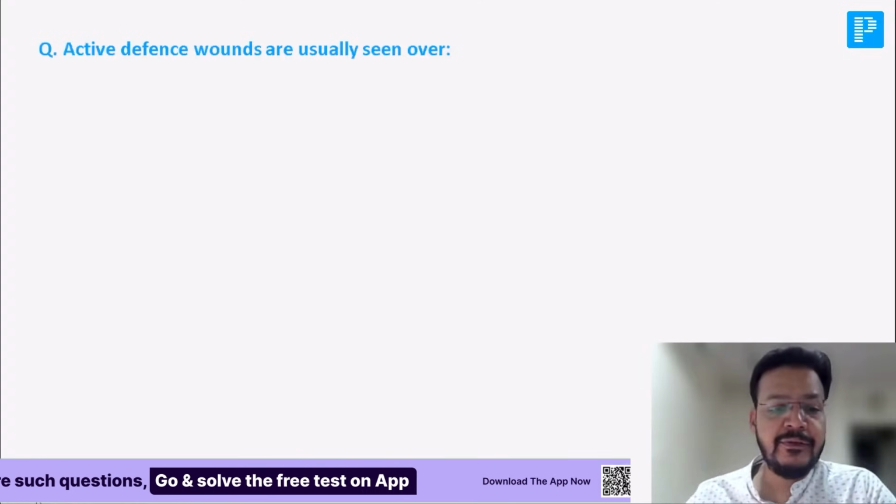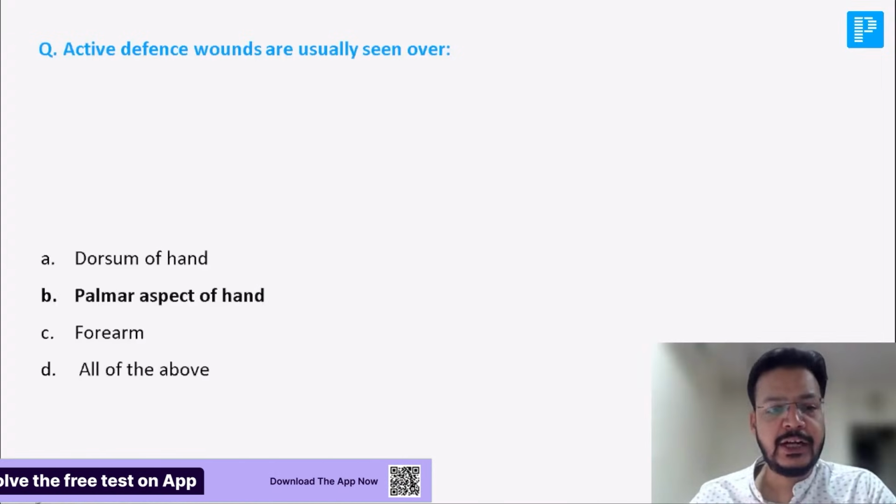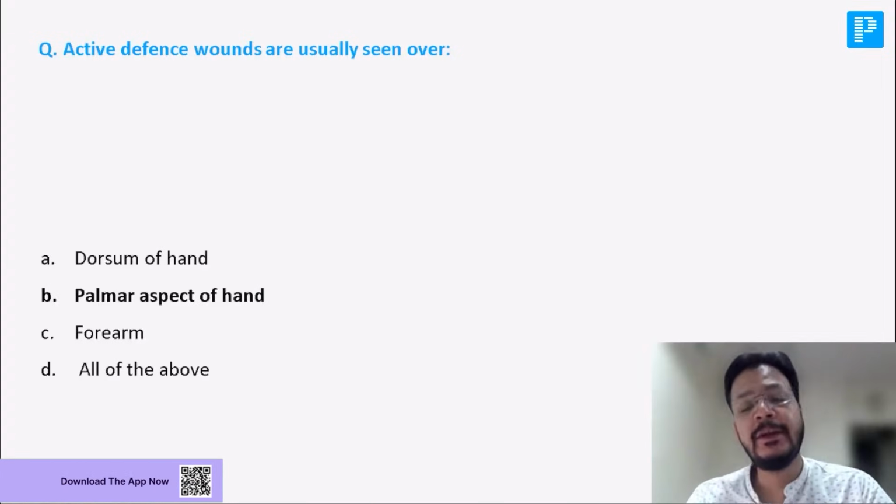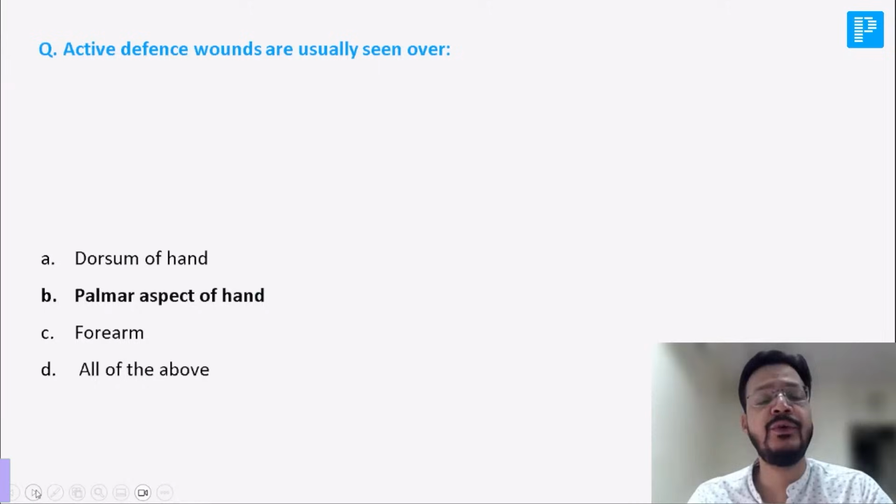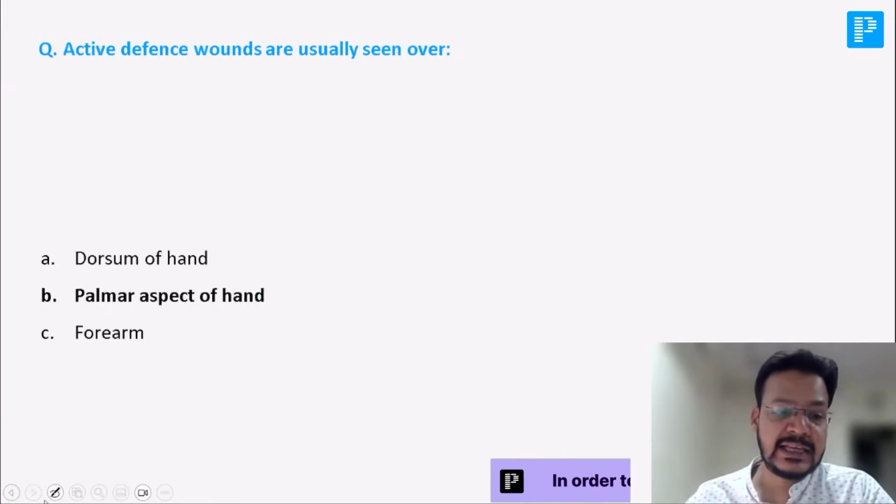Now, sir, active defense wound are seen where? There are two defense wounds, active defense wound and passive defense wound. What is the meaning of defense wound? When you defend yourself. Avulsion, yes, someone is asking about the avulsion.